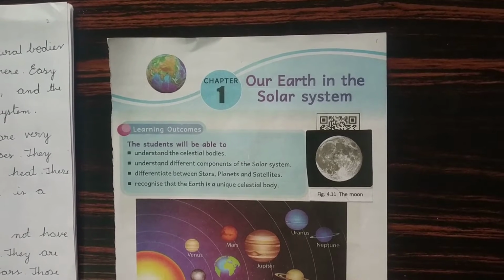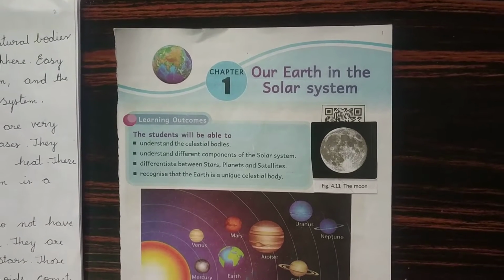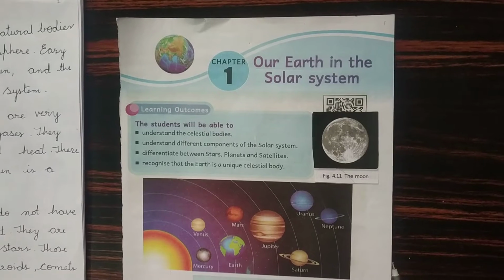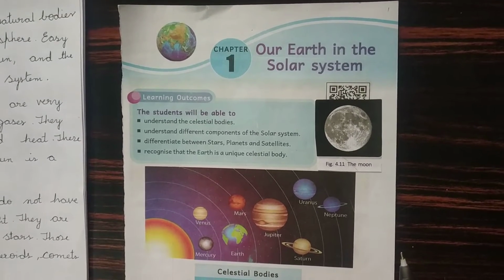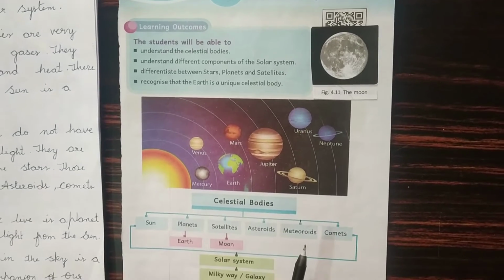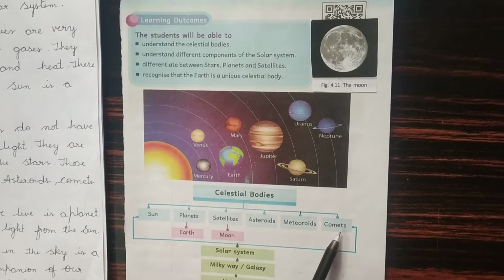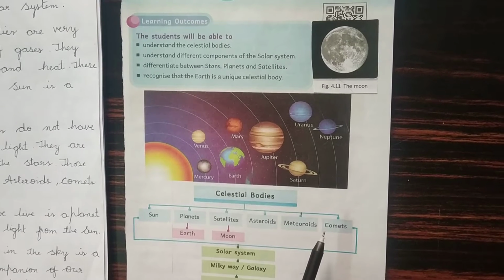6 State Syllabus. Children, in this lesson, we will learn about the celestial bodies, components of the solar system, and what are stars, planets, and satellites, and how the Earth is a unique celestial body, children. And what are celestial bodies? Sun, planets, satellites, asteroids, and meteoroids, comets form the celestial body, children.